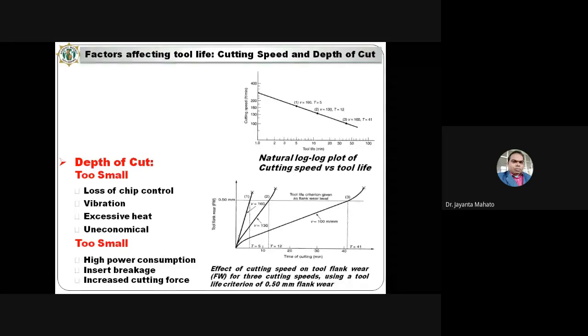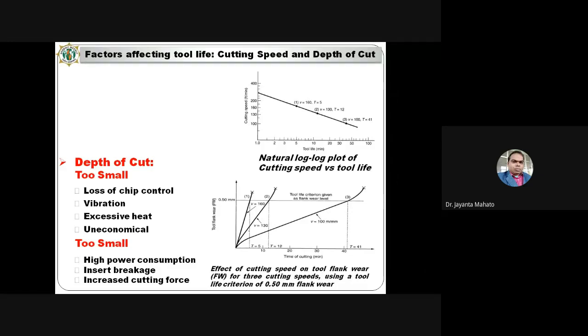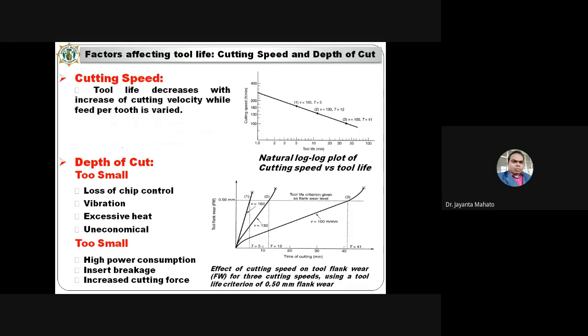Now, discussing all the factors one by one in the tool life. Like cutting speed and depth of cut. Cutting speed means, if you plot the cutting speed versus tool life, then this type of curve will form.